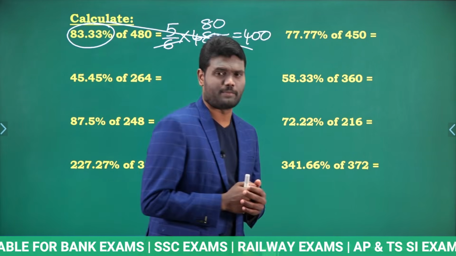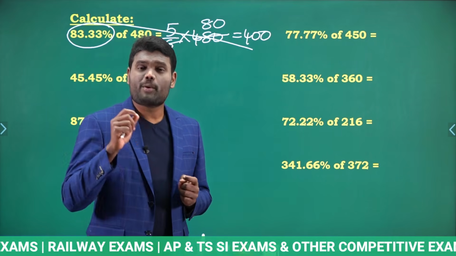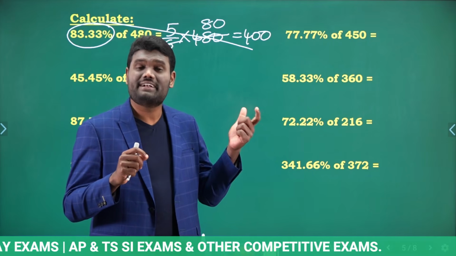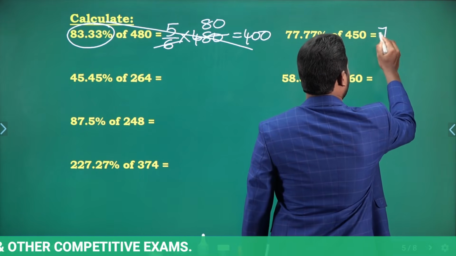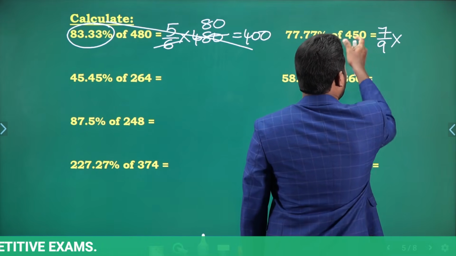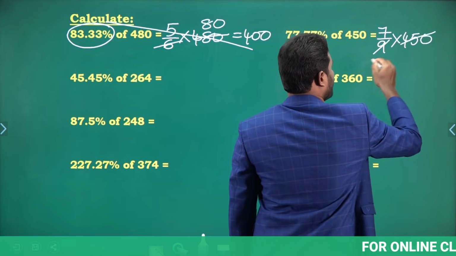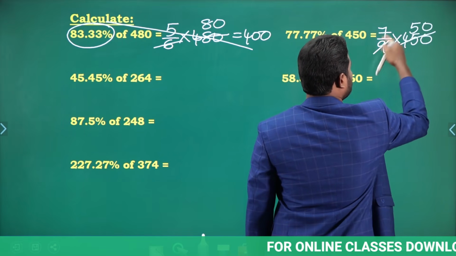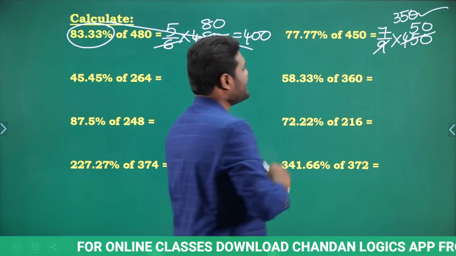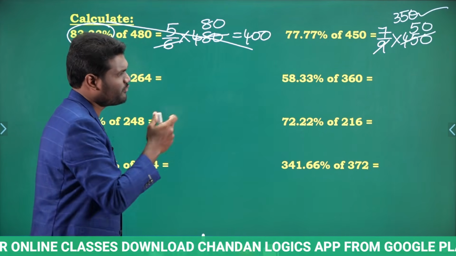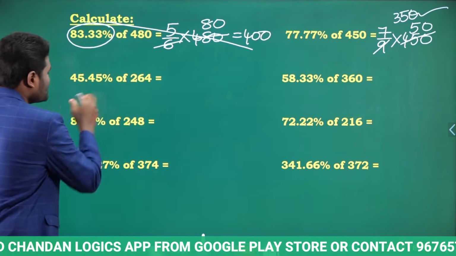77.77% of 450. What is 77.77%? Already I have told you 11.11 is 1 by 9. Then 77.77 is nothing but 7 by 9. Yes or no? So 7 by 9 into 450. Okay, 7 by 9 into 450. So 450 divided by 9 how many times? 50 times. So 7 into 50, that is nothing but 350, which means 77.77% of 450 is nothing but 350. Just a fraction of seconds. Let us look at this one.